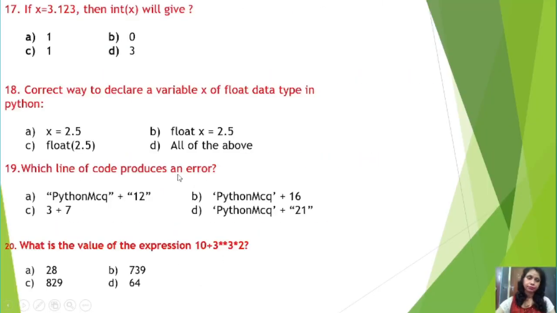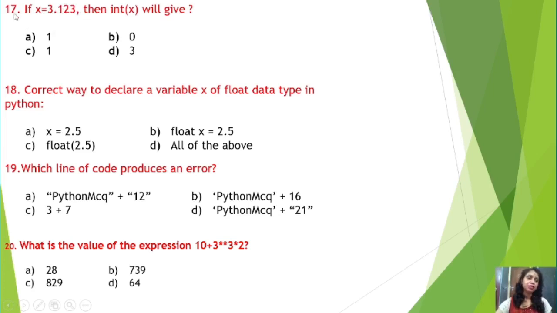Now, question number 17, if x equal to 3.123, then int x will give, already we have discussed, students, x equal to 3.123 is a fractional number, but if you are typecasting this fractional number into integer type, then your answer will be only the whole part, that means 3 only. So, D is the correct answer, because a fractional number is there in x. Now, you have to convert that fractional into int. So, you will get only 3.